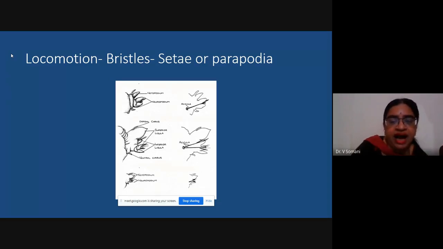Parapodia are fleshy structures on which tufts of bristles are present, whereas setae are very well represented in the earthworm. So locomotion is possible because of setae or parapodia, or there might be muscle cells used for locomotion. The muscle cells are used for wriggling movement, so they can stretch themselves over a substratum because of that muscular action.